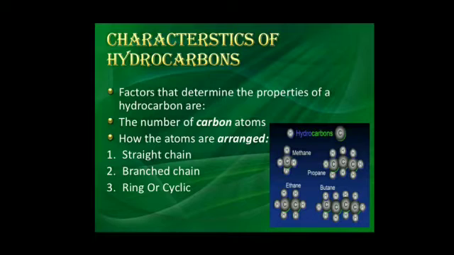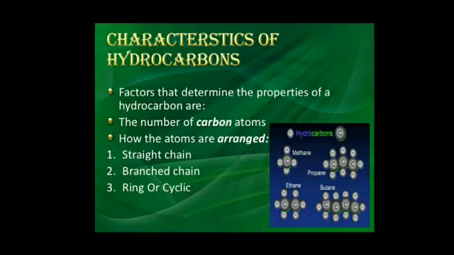So these are the characteristics of hydrocarbons that determine the properties of other elements, the number of carbon atoms, and how the atoms are arranged. So atoms are arranged basically in three forms: straight chain, branch chain, and ring or cyclic structure.